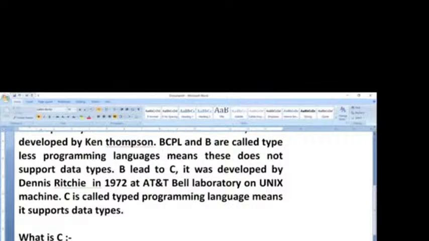Case sensitive means, in C language, small a and capital A are both different. They are not the same. While writing you have to write char only. While calling it is also called a data type. It is also a, but both are not the same.